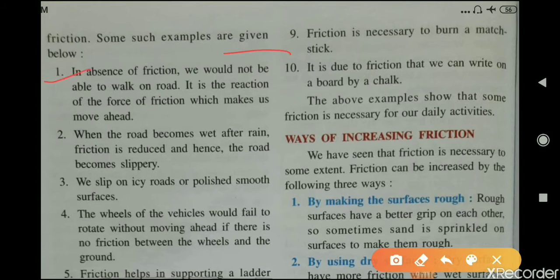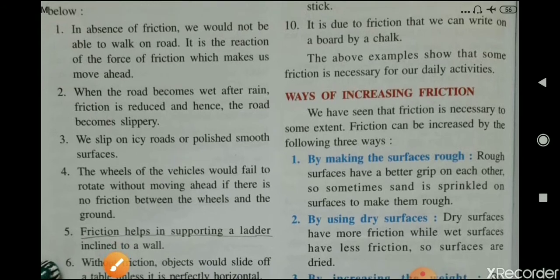First one is, in absence of friction, we would not be able to walk on the road. It is a reaction of the force of friction which makes us move ahead. Means without friction, we would not be able to walk on the road. Now second, when the road becomes wet after rain, friction is reduced and hence the road becomes slippery, and we find difficulty in moving on the wet road.